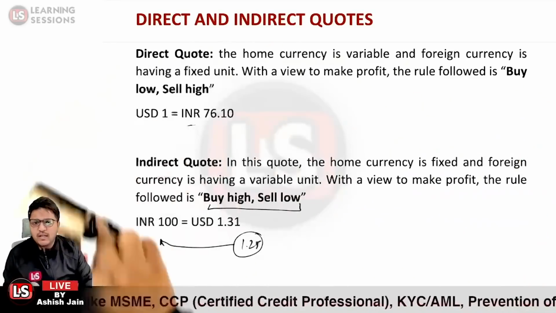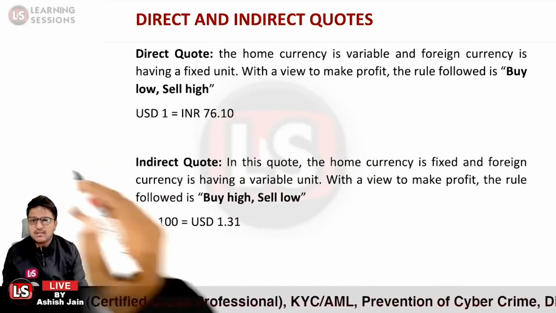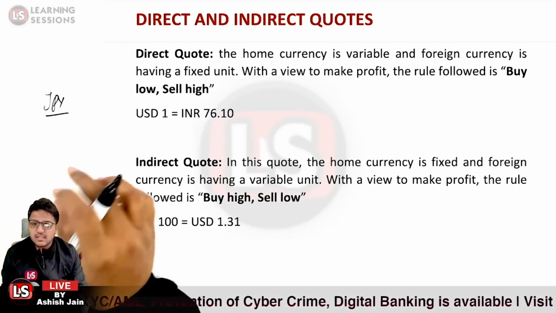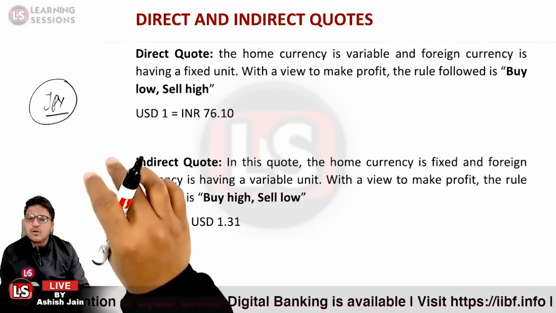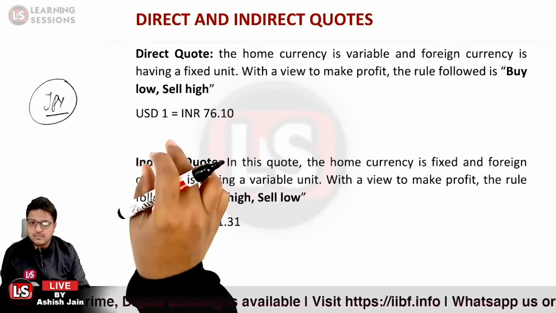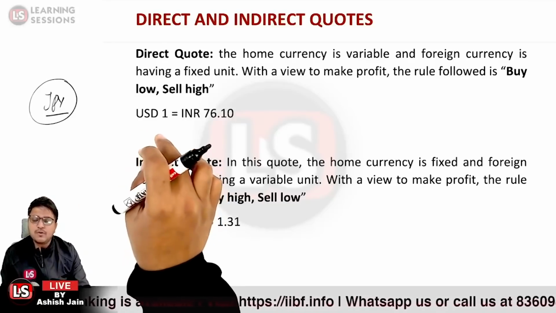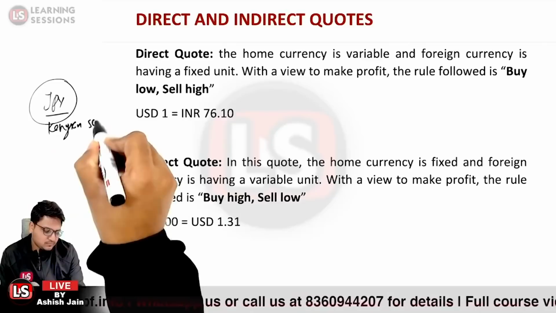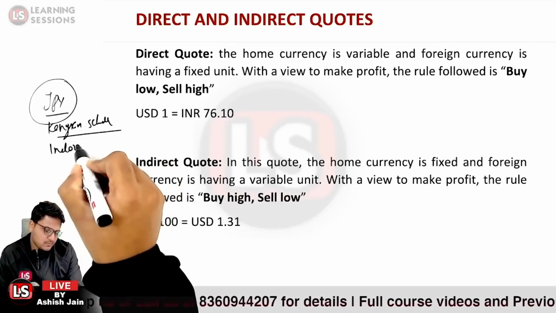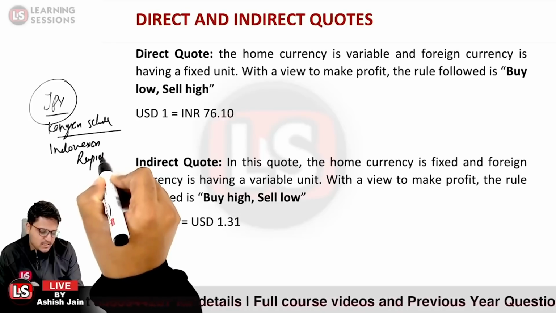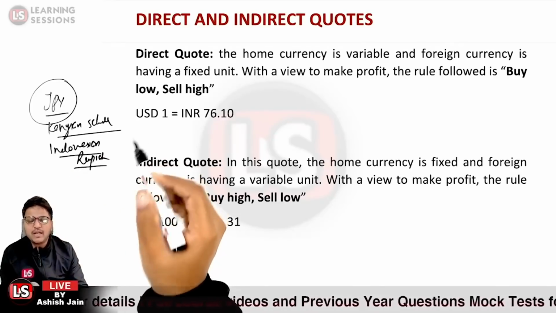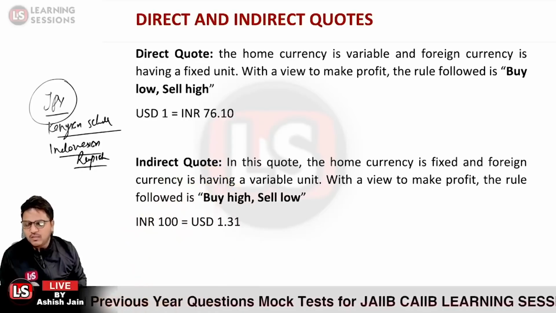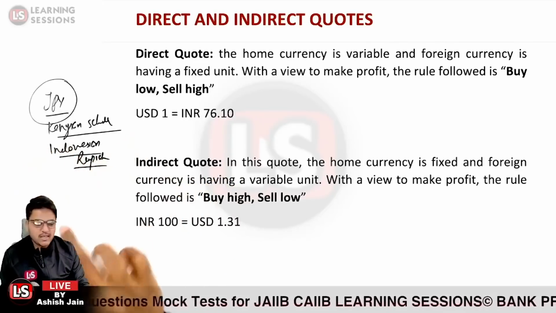And there is a rule related to the case of three currencies: Japanese yen, Kenyan shilling and Indonesian rupiah.